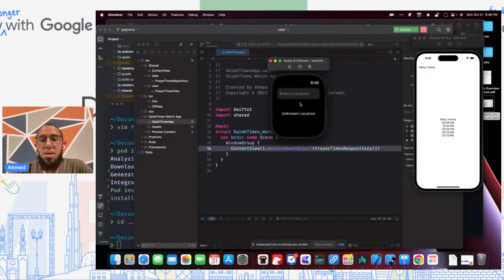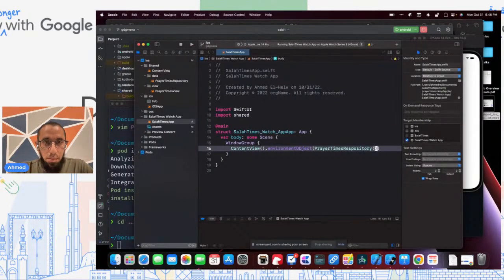Let's see. Okay, and obviously this is not the nicest interface for a watch app, but the point is it does work. So let's say New York. Let's say done. And it's giving me the prayer times for New York. And so again, we're sharing the same business logic in KMP between all of these platforms. And in this case, we're also sharing the UI logic between macOS, iOS, and watchOS.